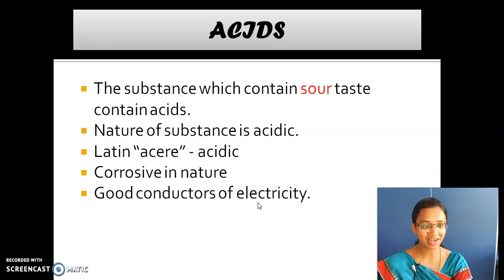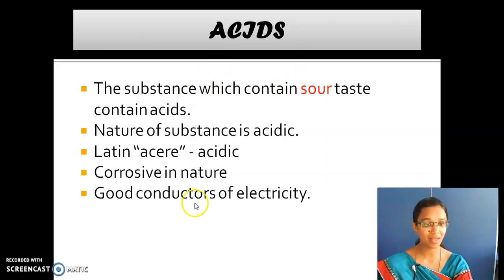But the acids are good conductors of heat and electricity. What do you mean by conductors? They allow current to pass through them. I have told you in the last heat lesson. Yes or no? Conductors, insulators. What do you mean by conductors? Those that allow current to pass through them are called conductors. But insulators do not allow current to pass through them.